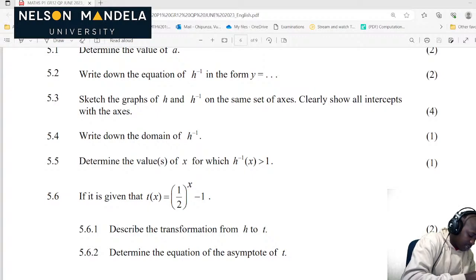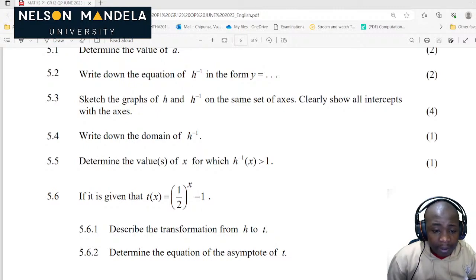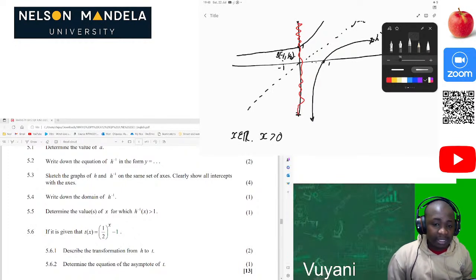And so this is the asymptote here of the inverse function. So x must be greater than that value there. You can see this is the asymptote here for this inverse function. So x must be greater than that value. Then now, you just say x is the element of real numbers where x must be greater than 0.